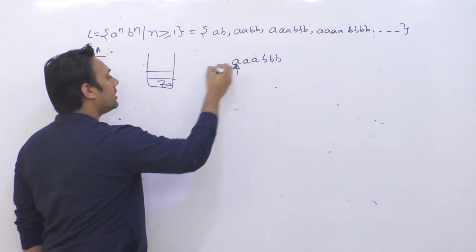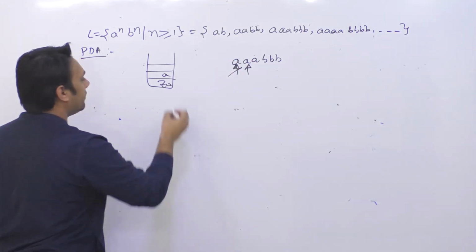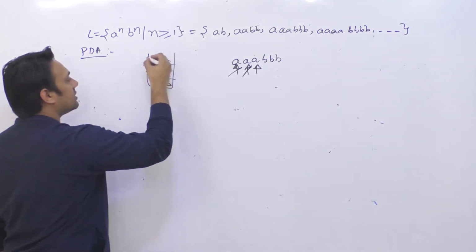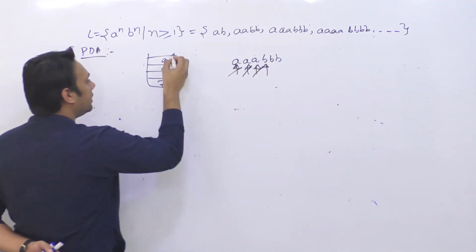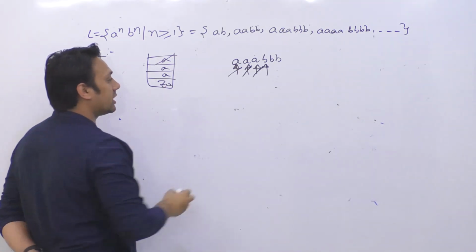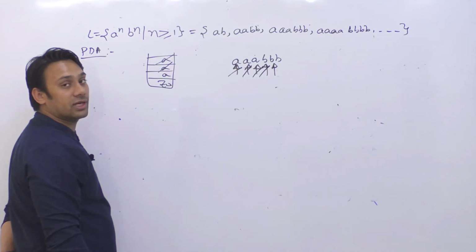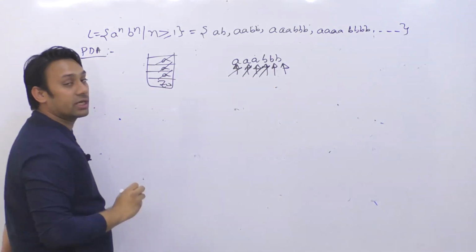If I see the first A, I will insert this A inside the stack. Then if I see the second A, I will insert the A inside the stack. If I see the third A, I will insert this A inside the stack. Then as soon as I see a B, I will take an A out of the stack. As soon as I see another B, I will take an A out of the stack. As soon as I see another B, I will take an A out of the stack.